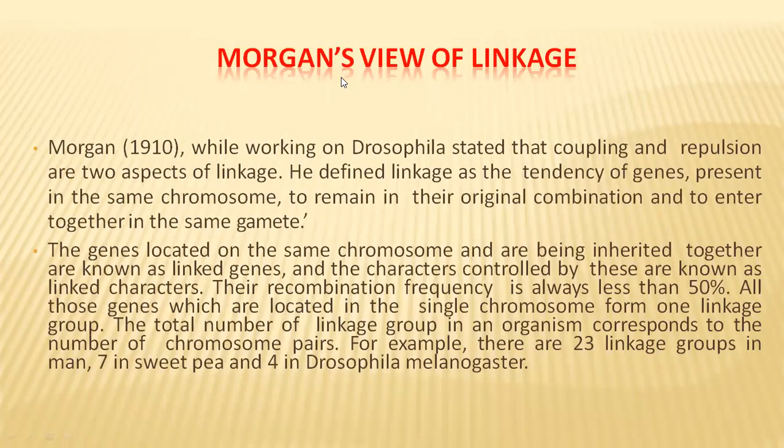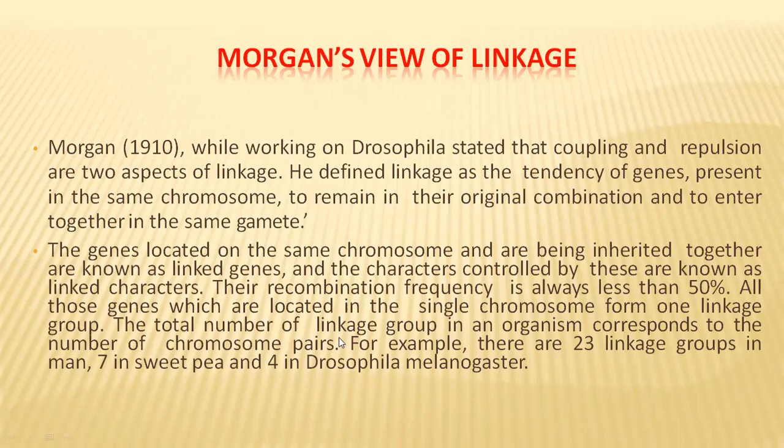Later, T.H. Morgan also conducted experiments on Drosophila melanogaster, that is the fruit fly. And he stated that coupling and repulsion are two aspects of linkage. So the linkage theory was proposed by Morgan, and he defined linkage as the tendency of the genes present on the same chromosome to remain in their original combination and to enter into the same gamete. This was the definition given by Morgan for linkage.